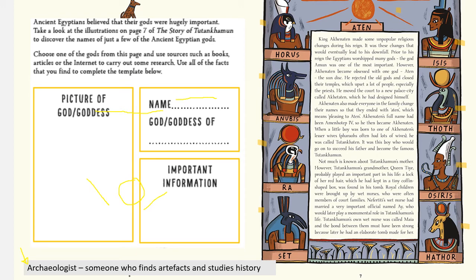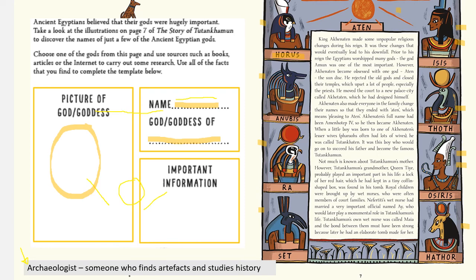Choose one of them, and what I want you to do is write the name, write what they're the god or goddess of. Now you're going to have to use the internet to research that. So for example, if I chose Horus, what was he the god of? And I'd put that there. Then you do a picture here showing which animal head that god had, if at all. So you can see Osiris doesn't have an animal head, and also Isis, but the others do.